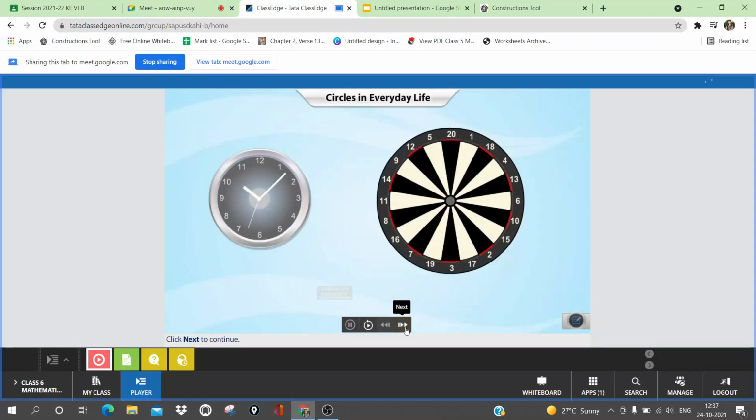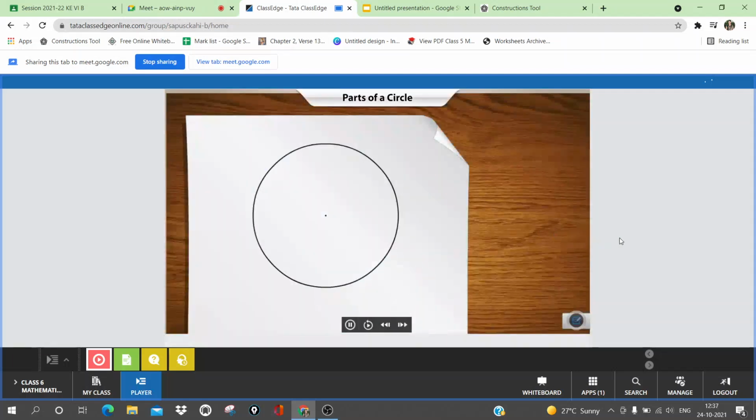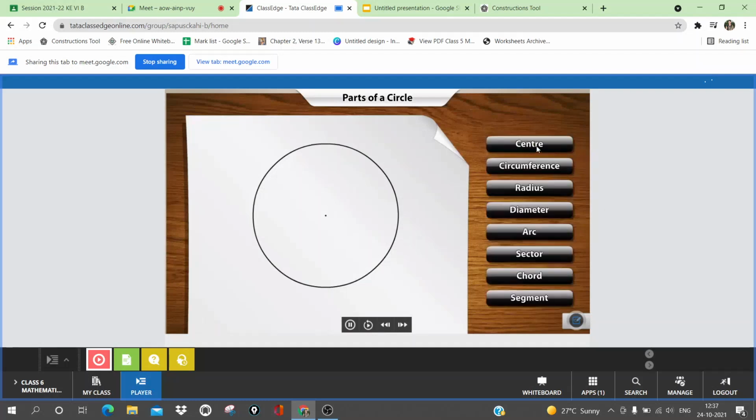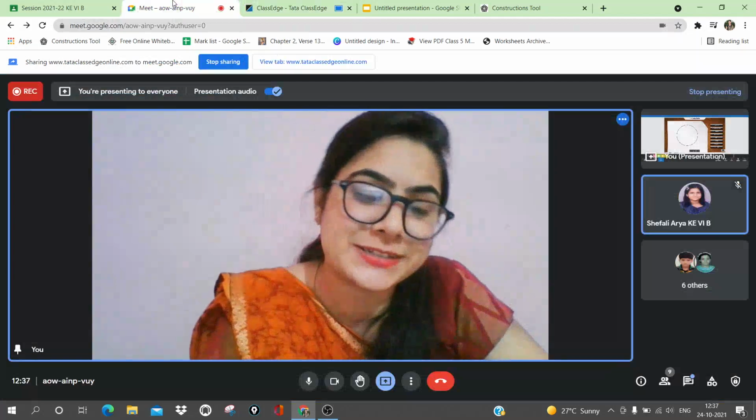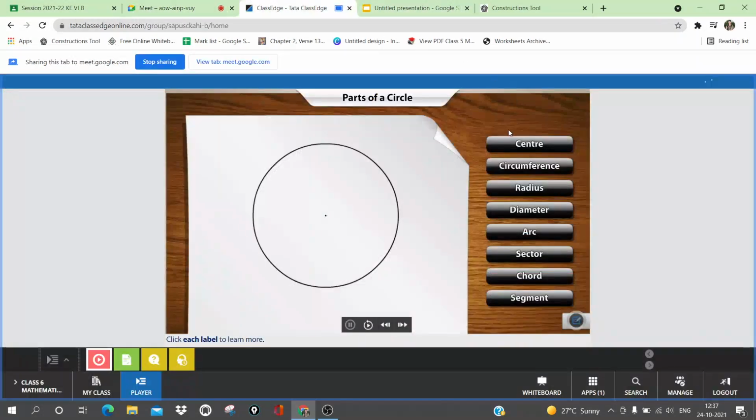Now let us see different parts of a circle. Let us learn about the different parts of a circle. Click each label to learn more. You all have studied, I just explained, what is the center of the circle. Let us see more about the center of the circle.